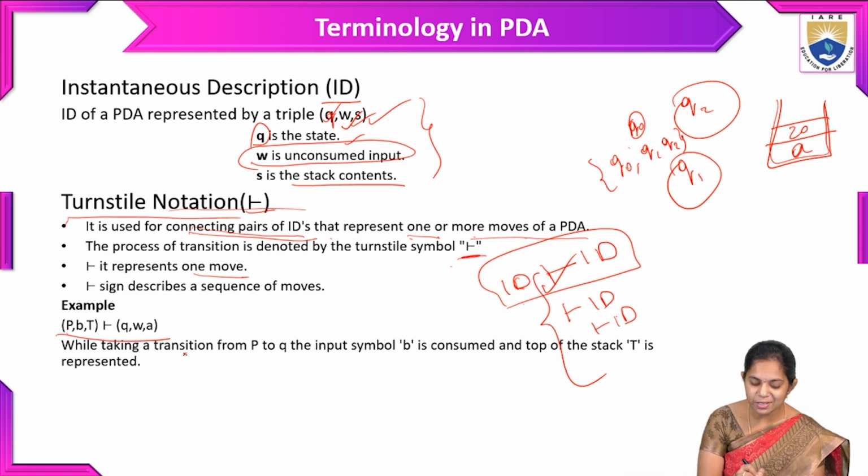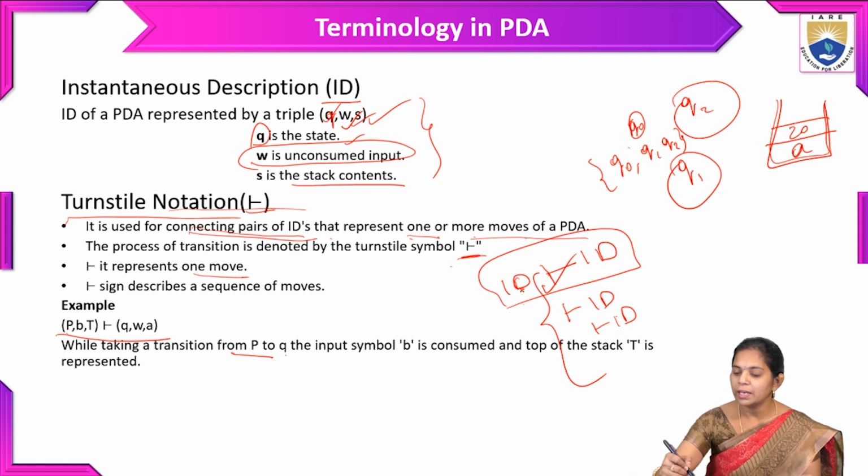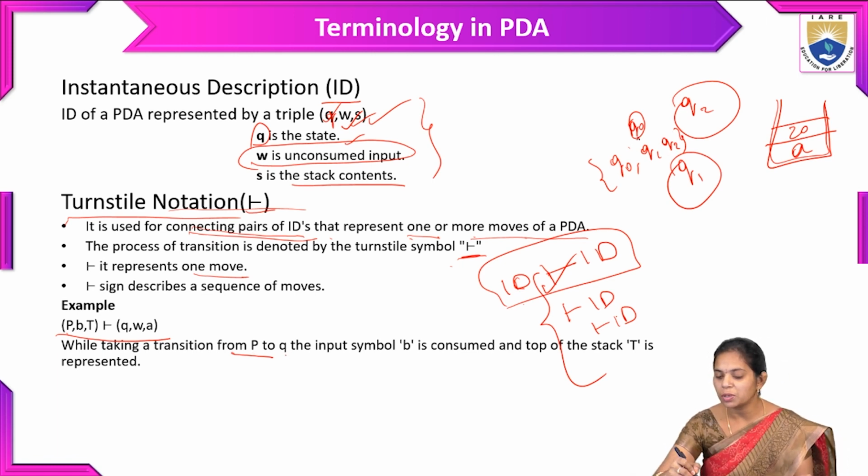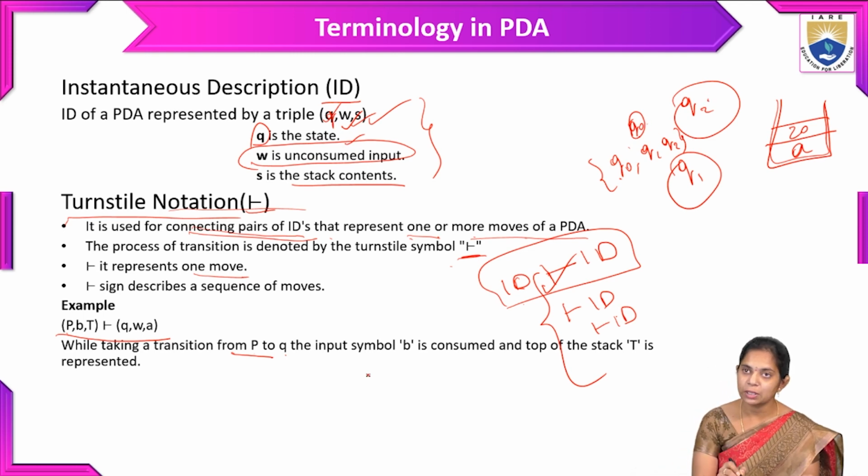Here P to Q is a transition. If it is a transition function from Q0 to Q1, then Q0 is represented as P, and B is the input symbol.